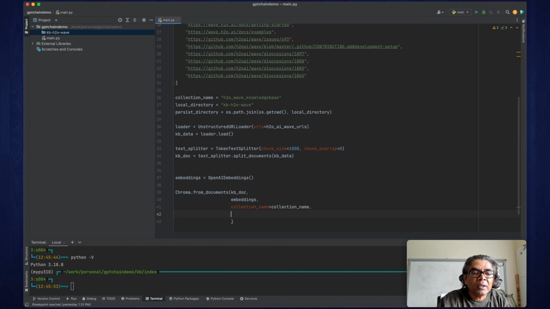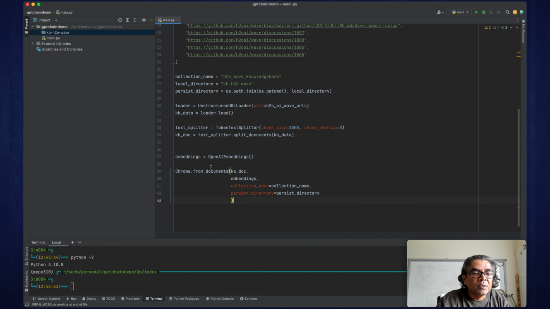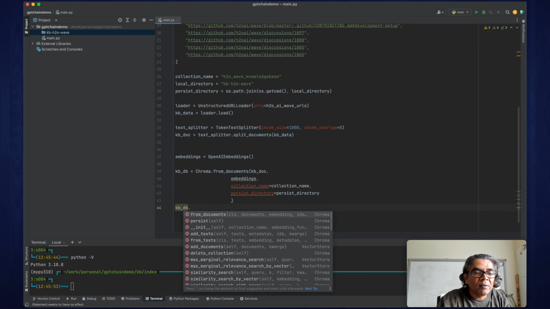And then we also need to say where this data is going to be stored. This is the persist directory where this data is going to be stored. So this Chroma DB has to be created, and that is what we have just created. Now this KBDB we have just created, we need to persist it. This collection at this folder, based on this document and using the embeddings, will be persisted. And that's where we use this KBDB dot persist.